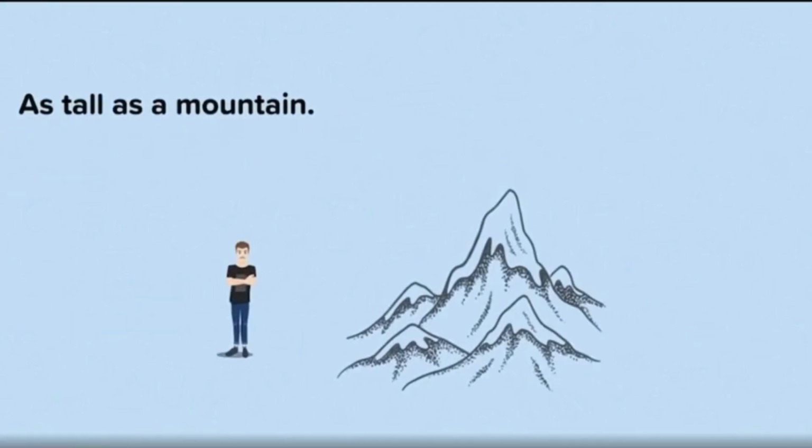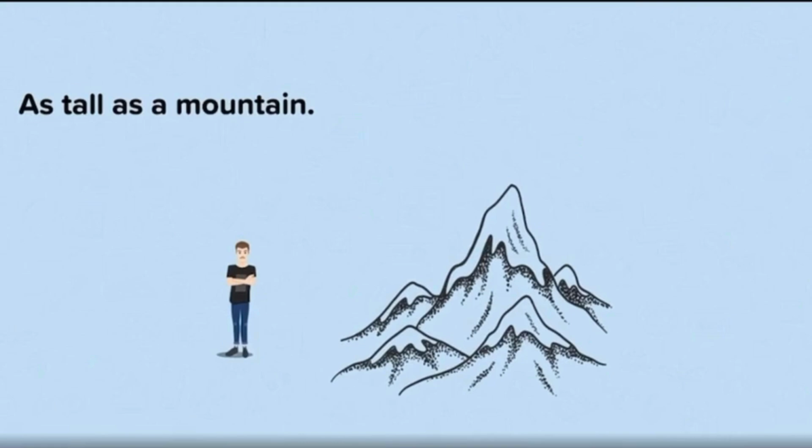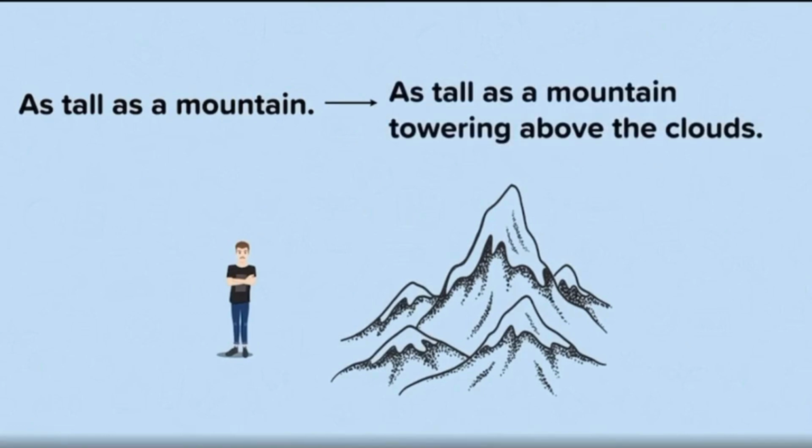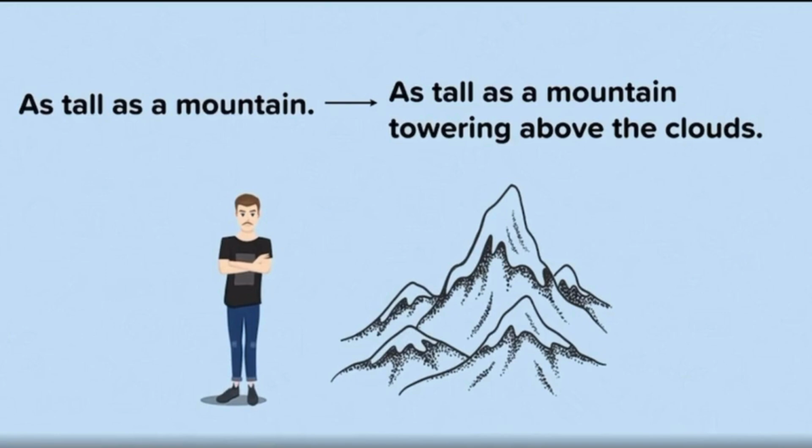Again, this cliché, as tall as a mountain, has been improved by adding further description. The clichéd phrase, as tall as a mountain, has been improved by adding the clause, towering above the clouds, which adds to the visual image of a mountain, helping the reader to visualize how vast and tall this mountain is, and therefore how tall the person being compared to it is.